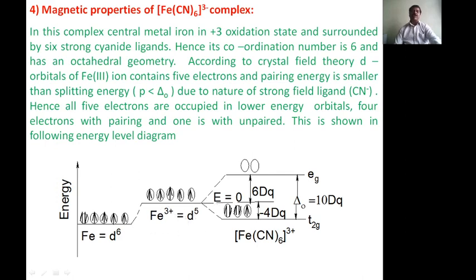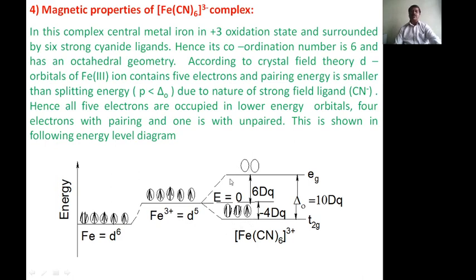In an octahedral complex, the t2g orbitals have lower energy and the eg orbitals have higher energy. Due to the nature of the cyano ligand, a strong ligand, the pairing energy is less than the splitting energy. Therefore, the electrons reside in the t2g orbitals without going to the eg orbital.